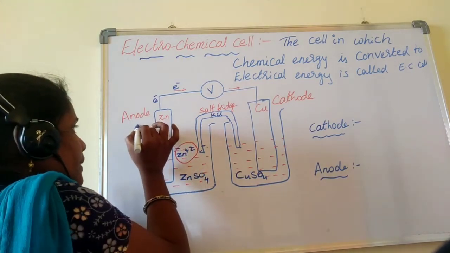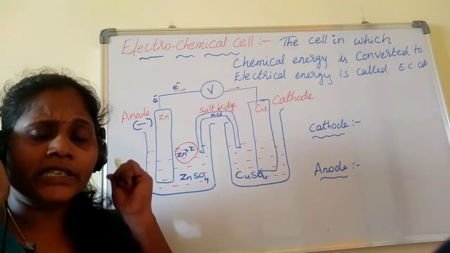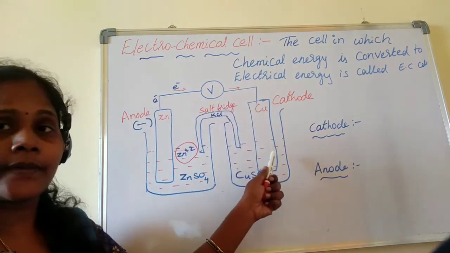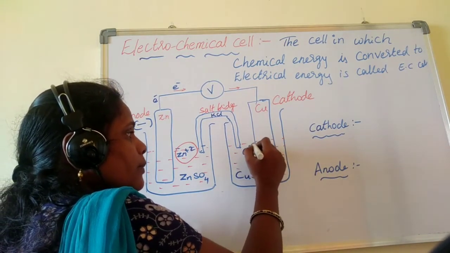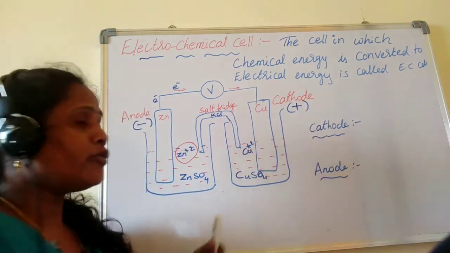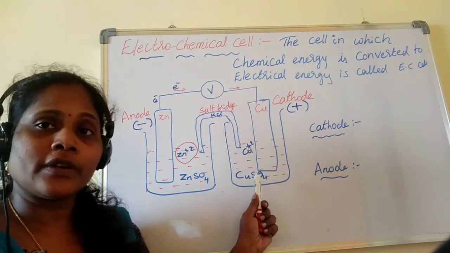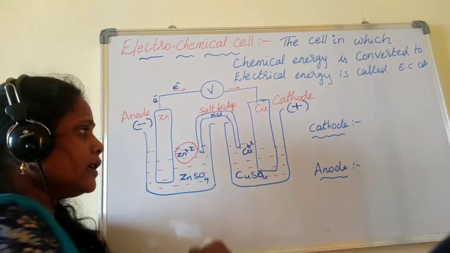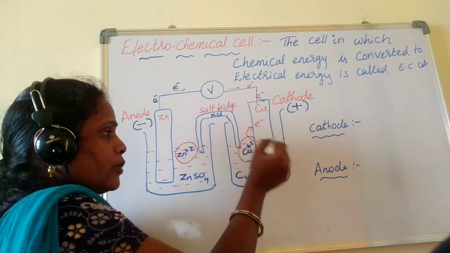Now this is represented as the negative terminal. There is nothing else here, it is just represented as the negative terminal, and the electrons are taken up by the other electrode, towards which copper plus 2 ions move to take those electrons. Therefore, the cathode is represented as the positive terminal. From the copper sulfate solution, the copper plus 2 ions move towards this cathode to pick up those 2 electrons and make copper.